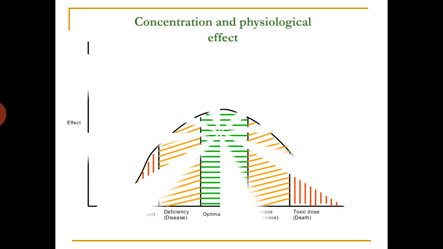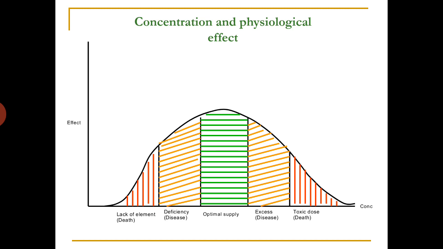So, essential trace elements are the elements which are present in trace amounts, that means in micro amounts, and these are required for metabolic functions in biological systems. Here we have a graph of the concentration and physiological effect of these trace elements.